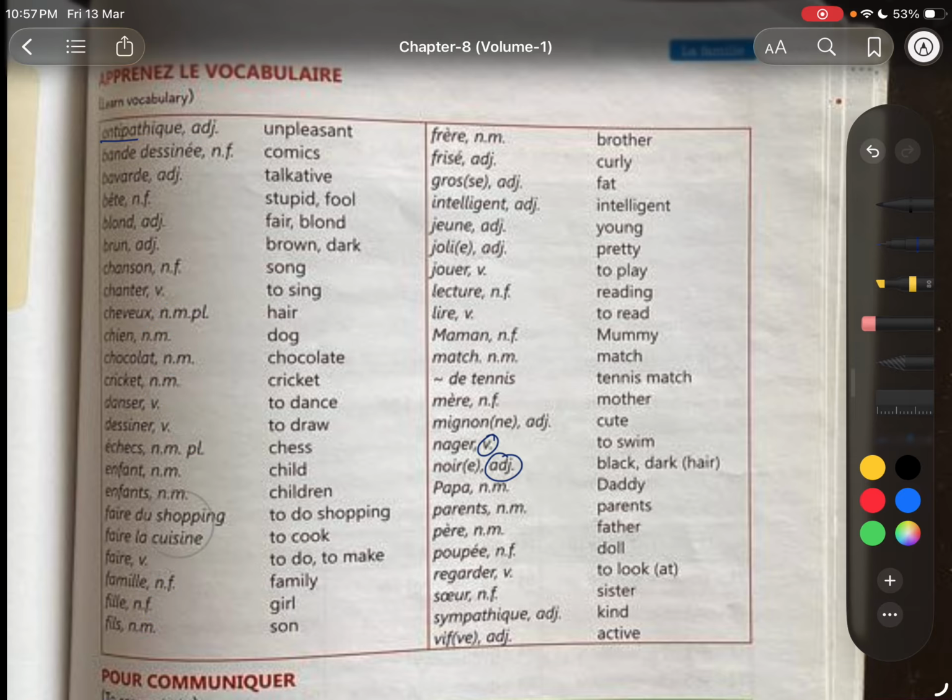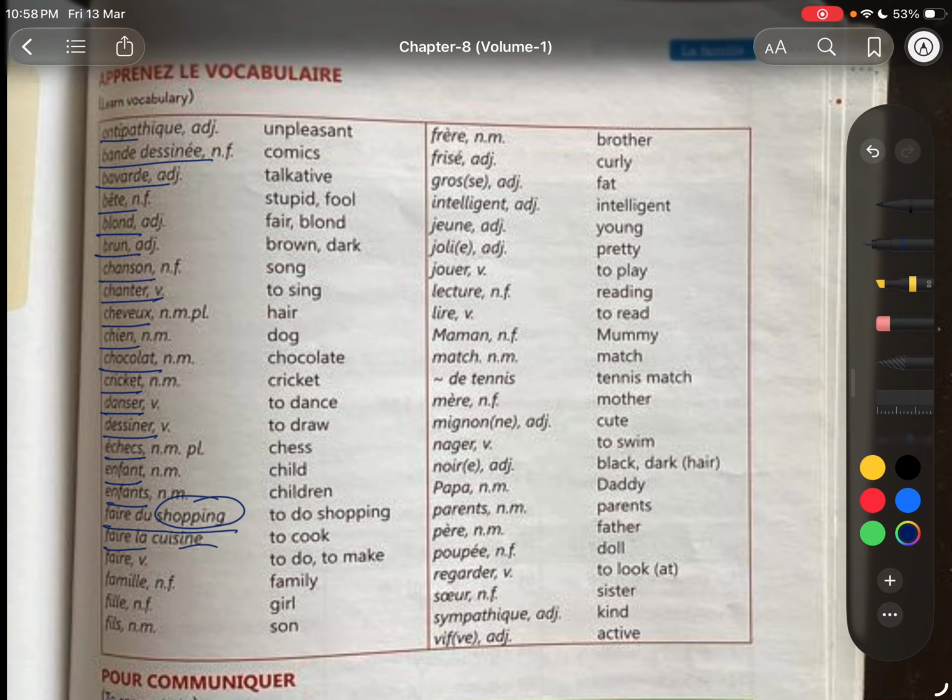Now let's read all the vocabs fast. Antipathique, bande dessinée, bavarde, bête, blonde, brun, chanson, chanter, chevaux, chien, chocolat, cricket, danser, dessiner, échec, enfant, faire du shopping. English words are always pronounced exactly the same as we pronounce them in English, okay? Because these are borrowed words.